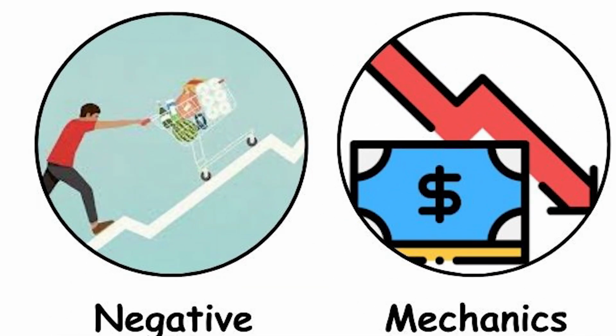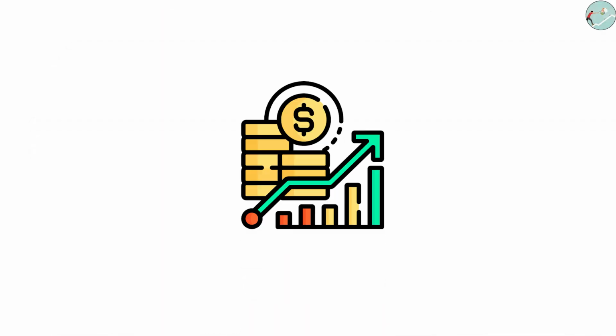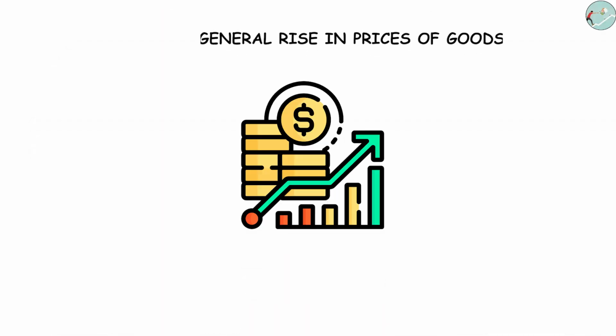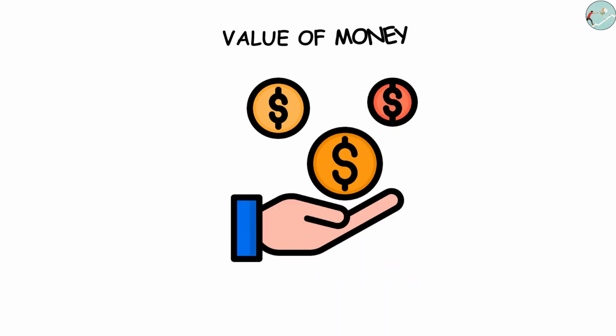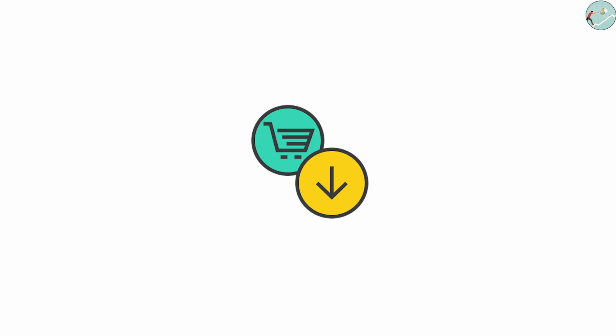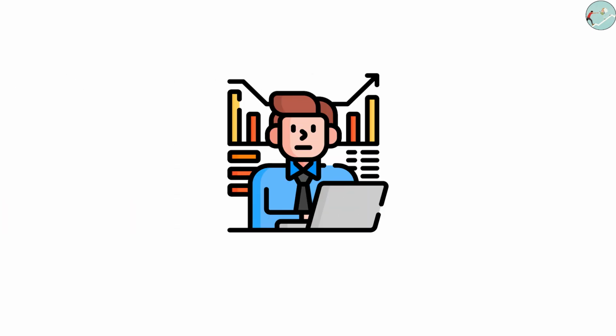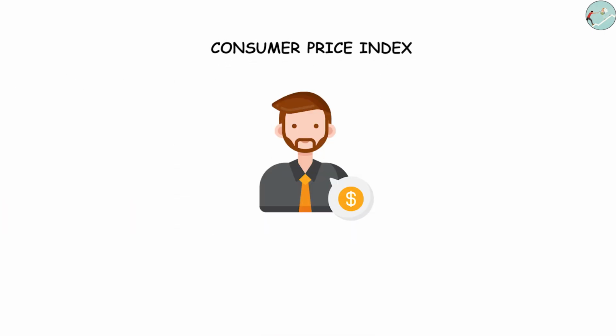Understanding inflation and its negative counterpart. Inflation refers to the general rise in prices of goods and services over time. It erodes the value of money. A dollar today buys less tomorrow. Economists measure it through indices like the Consumer Price Index (CPI) or the Producer Price Index (PPI).